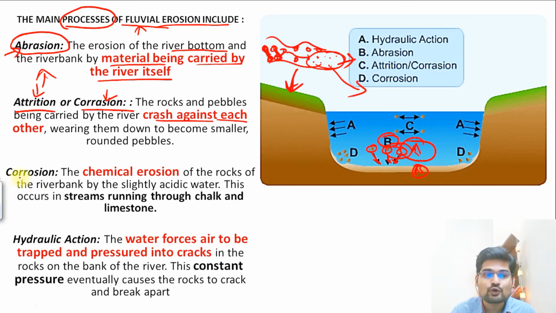Then what we have is corrosion. The word is corrosive, corrosion, remember the corrode action. So chemical erosion happens. This occurs in streams running through chalk and limestone areas where there is a chemical reaction of water with the lime containing rocks or the chalk containing rocks. The chemical reaction happens and, remember, due to this chemical reaction there is erosion happening.